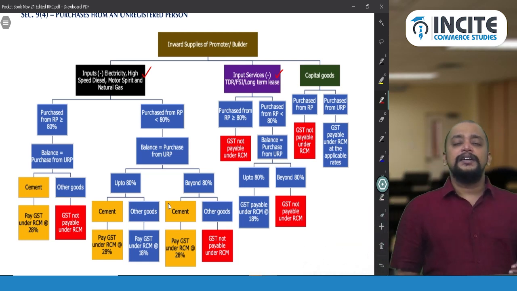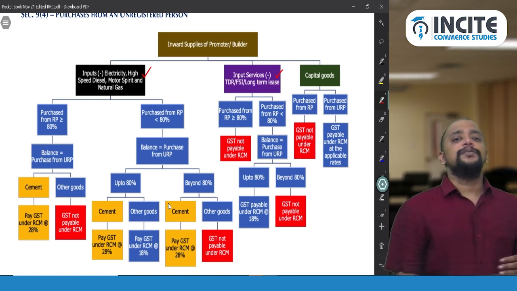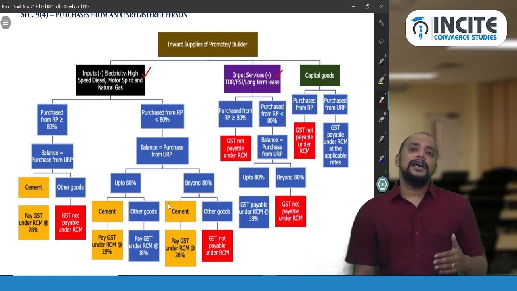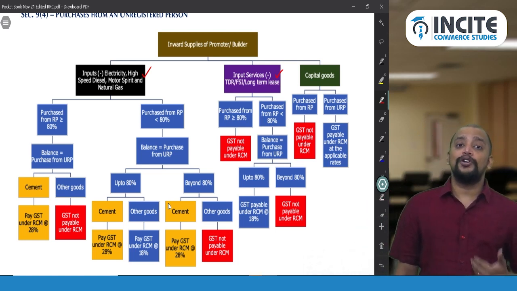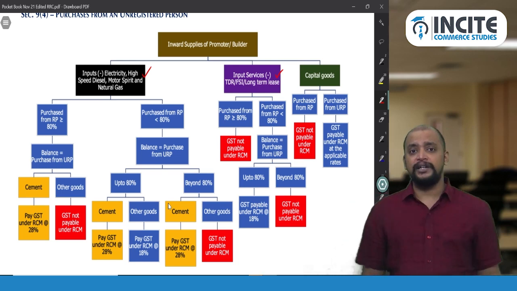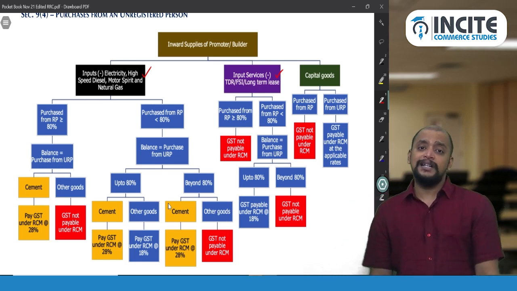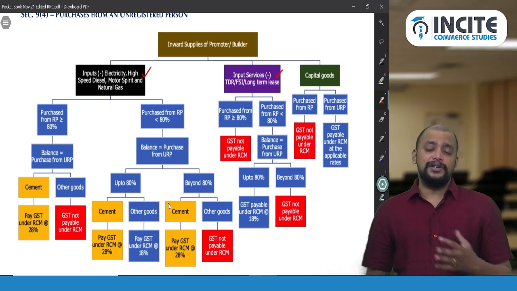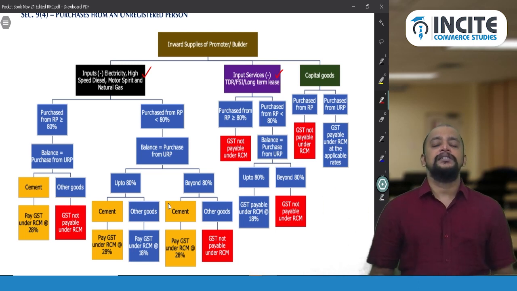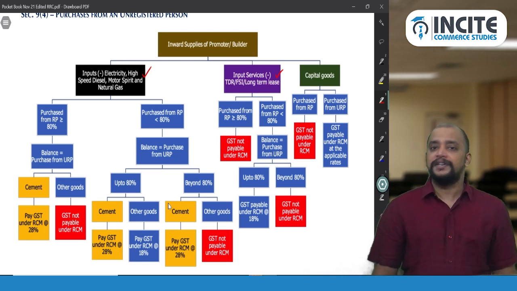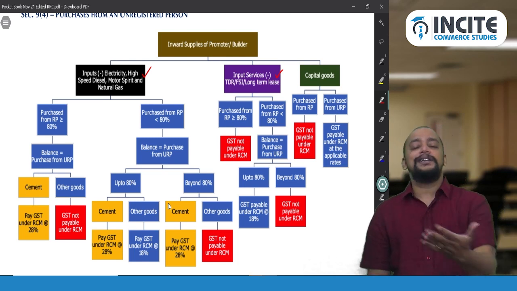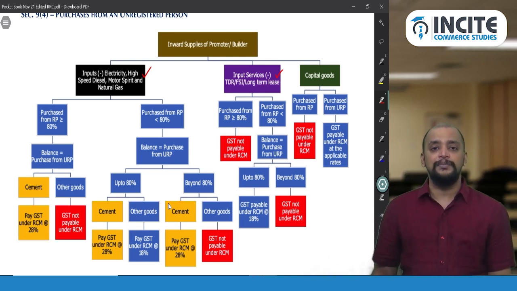So first let's take inputs. These inputs should be purchased from a registered person. How much? More than 80% in a financial year. So this calculation will not be done on a monthly basis. This calculation will be done on a yearly basis. That's what they have given in the notification. So it is not required to be done on a monthly basis. On a yearly basis we need to do it.